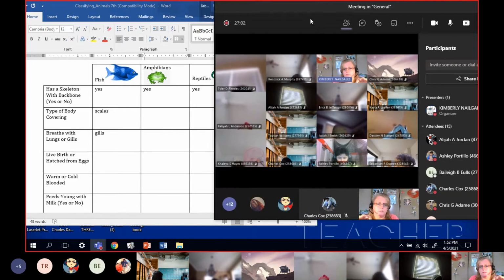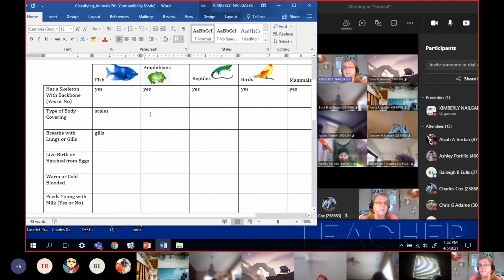They don't have scales. They have smooth, moist skin. All right. And they can actually breathe through their skin. Okay, so it's smooth, moist, so it has to stay wet all the time. Breathable skin.